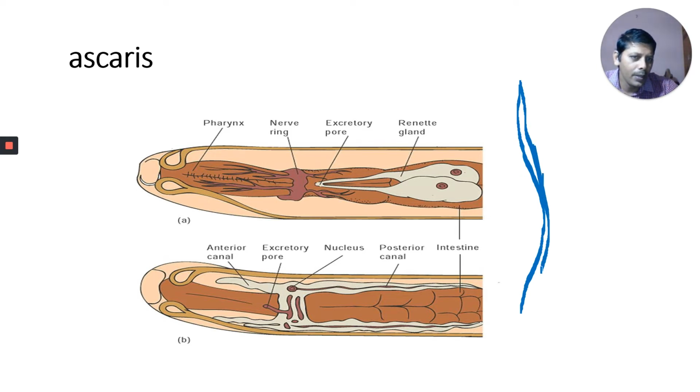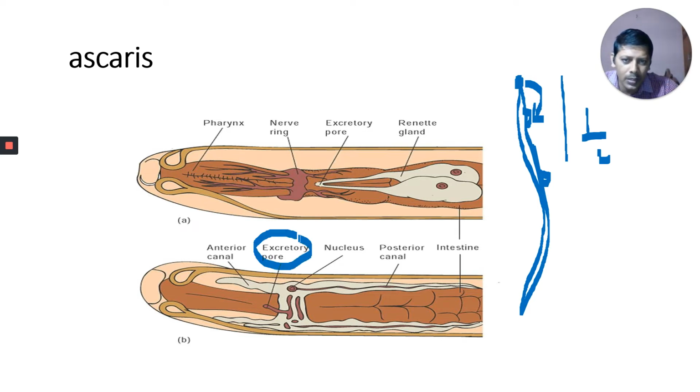Okay, if you take the Ascaris, here there is a mouth, and here there is the excretory pore, close to the mouth. You learned in the essay. Imagine this is a female Ascaris, and the tail is not curved here. And here there is a vulva, the female genital gonopore, present about one third of the length from here. And what is this one? This is the excretory pore. You can observe here.